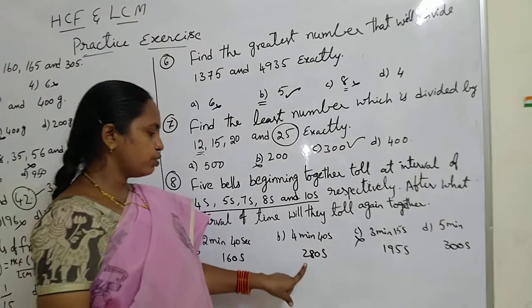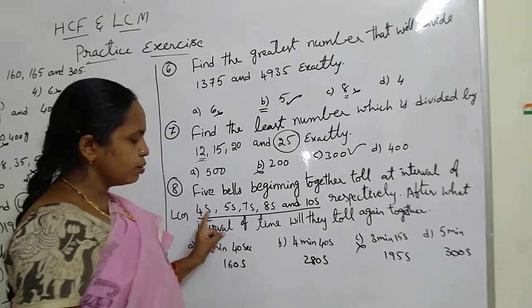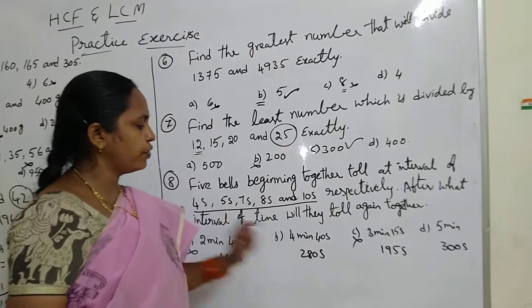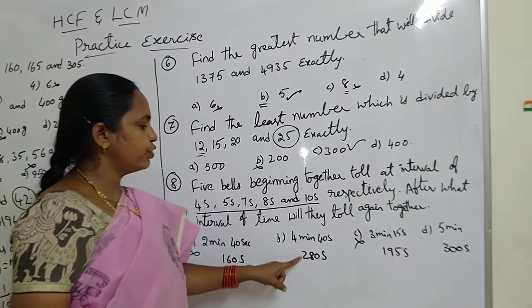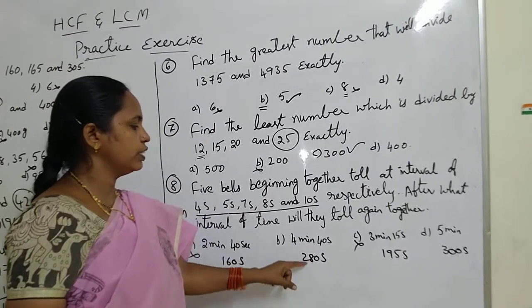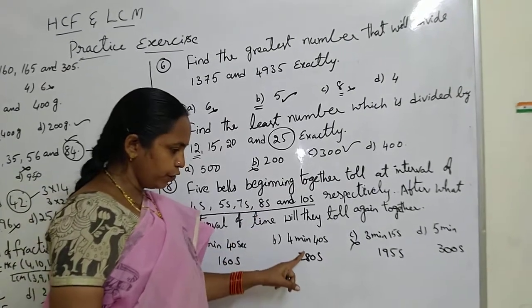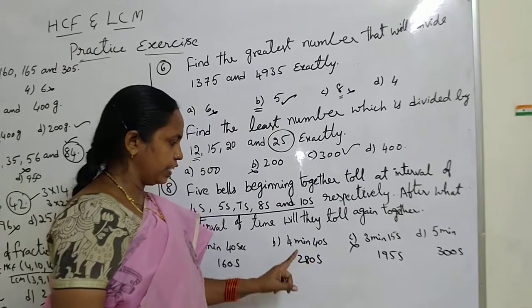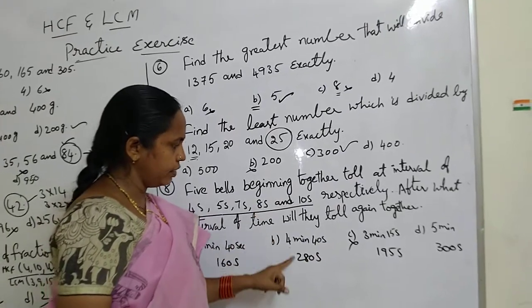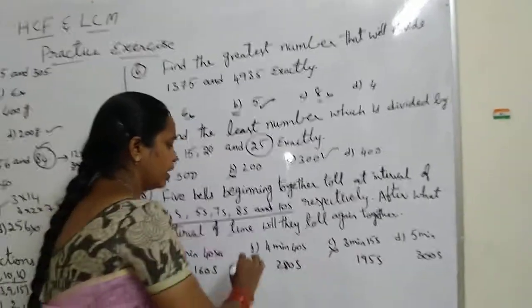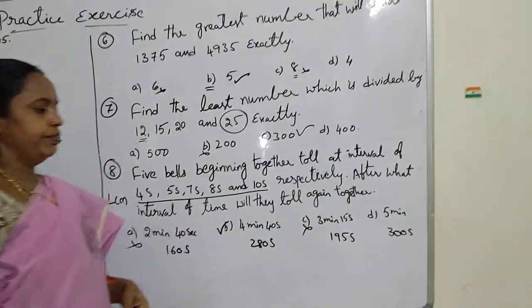Next we will check 280 seconds. That is divisible by 4. The last digit is 0, so it is divisible by 5. 28, 7 4s are 28, and 0, and 7 40s is okay. Next 8. 8 3s are 24, 8 5s are 40. So it is divisible by 8 also. The last digit 0 means it is divisible by 10 also. So our answer is option B.